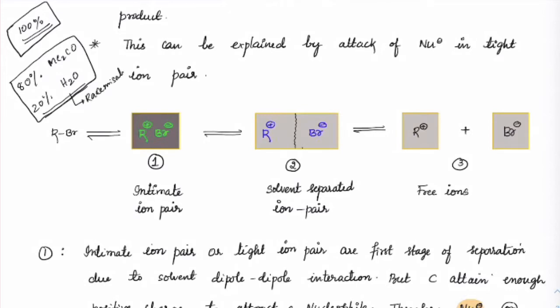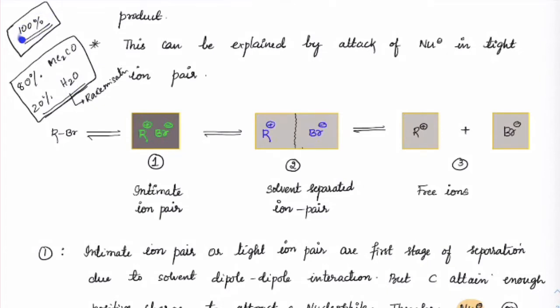That means most of that water is not able to attack from here, but will start attacking mostly at the second stage or the third stage. And you know that in the second and third stages, racemization is more feasible as compared to inversion. So when you have more aprotic solvent and less protic solvent, then chances of racemization are more.